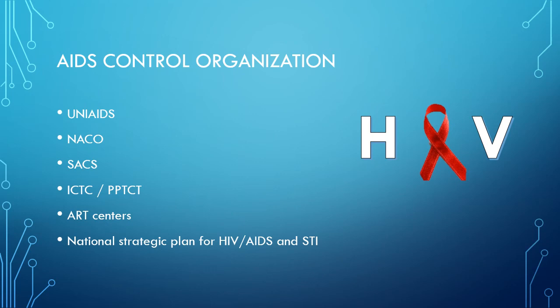NACO has launched the National Strategic Plan paving the way for an AIDS-free India, in line with UNAIDS for ending the AIDS epidemic by 2030. World AIDS Day is observed globally on 1st December every year.